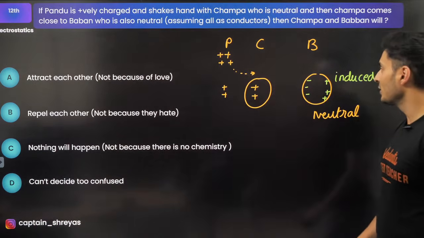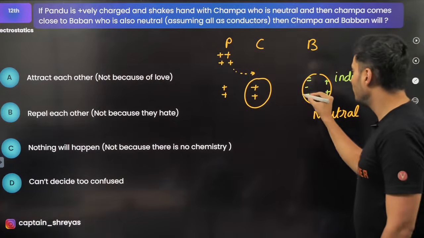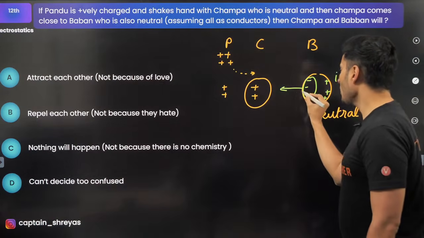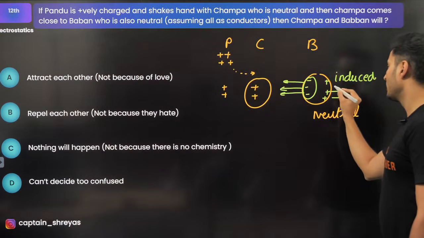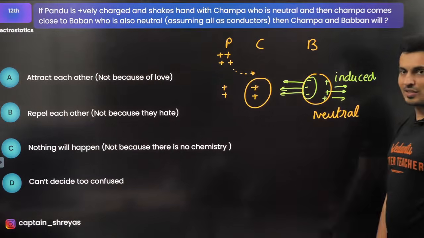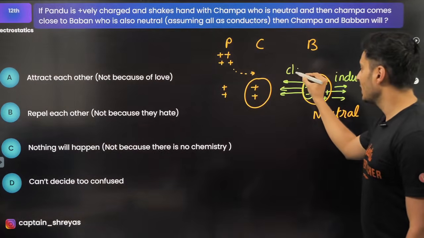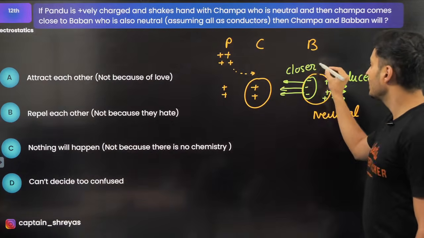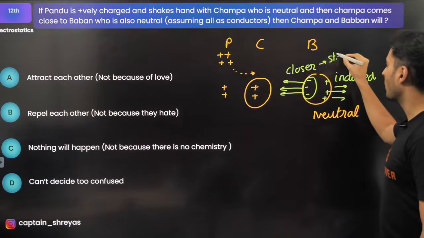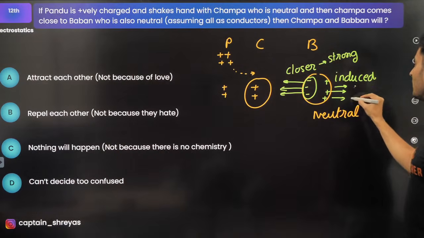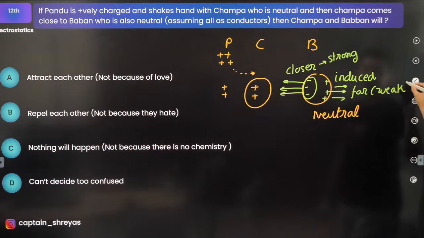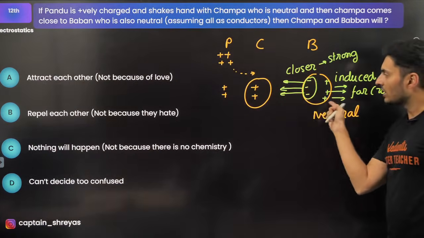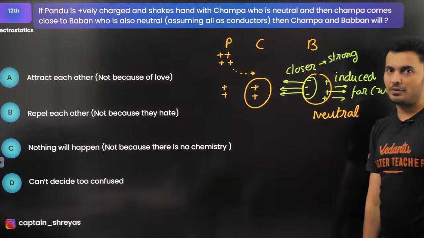Now because of these induced charges, this positive will attract the negative charge and it will repel the positive charge. But since the negative charges are closer, they will definitely be stronger. Here this is far away, hence it will be weaker, and hence you will see the net force on this conductor will be attractive in nature.